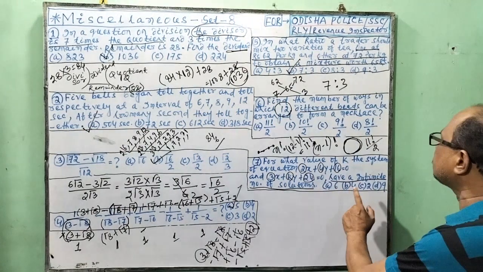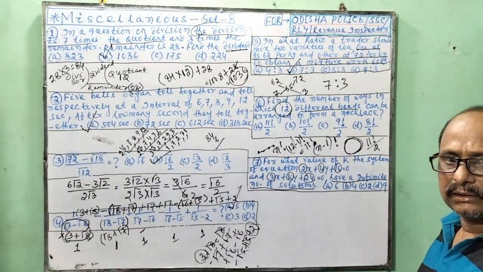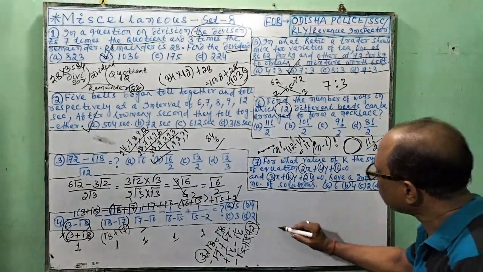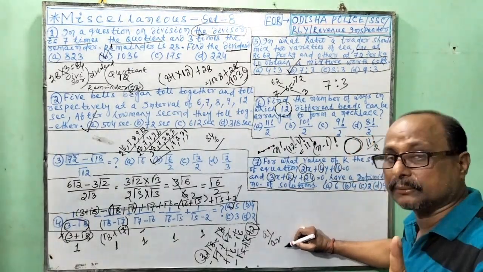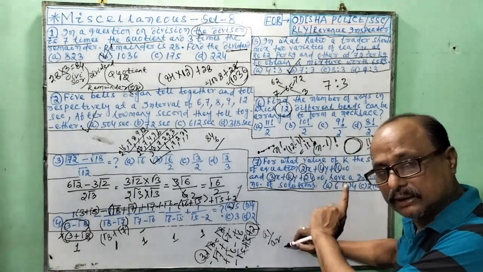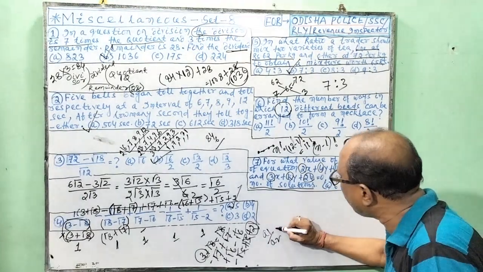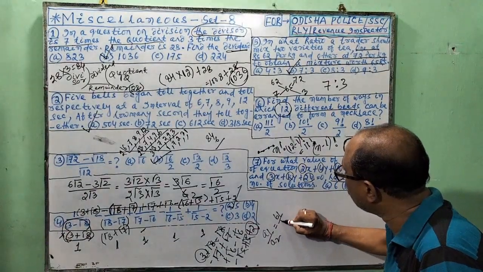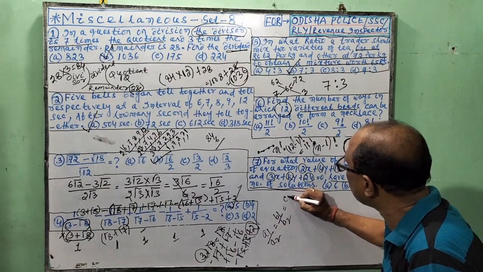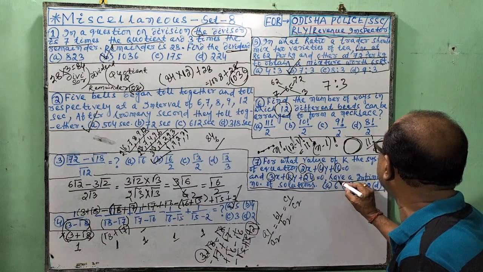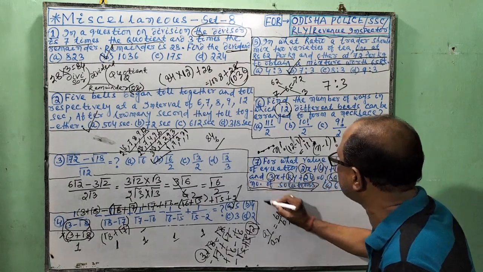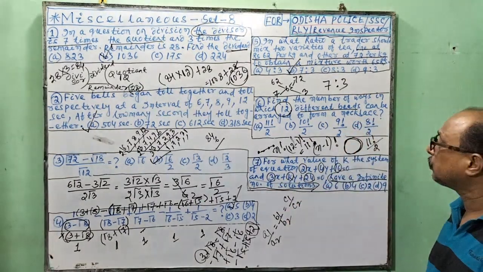When the solution is infinite, then A1 by A2, you remember the formula, I went through the topic in fundamentals, A1 by A2, B1 by B2 is equal to C1 by C2. Very much clear. If it has an infinite number of solutions, then this is the formula. So where is A1?